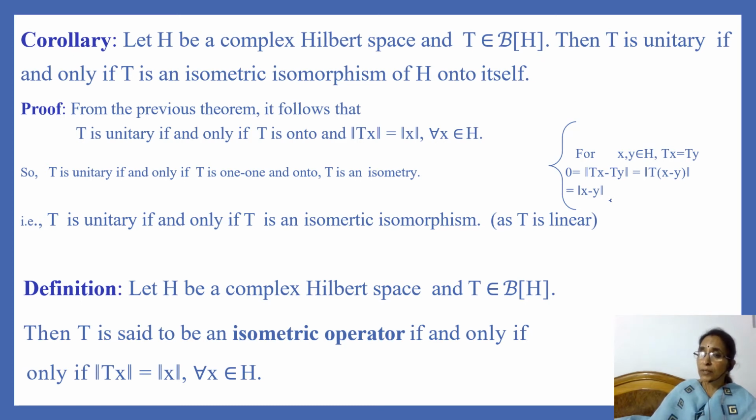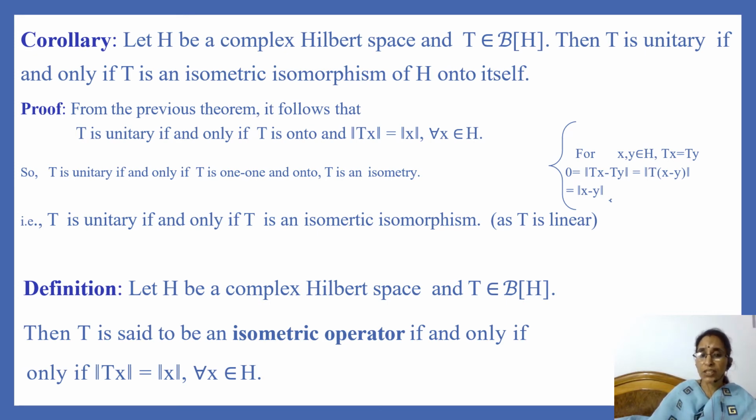So whenever for any x, y in H, T of x is equal to T of y, then we find that x is equal to y. That means T is 1-1. So T is 1-1 and T is onto, which means T is bijective, T is given as linear, and T is an isometry. So T is unitary if and only if T is an isometric isomorphism.